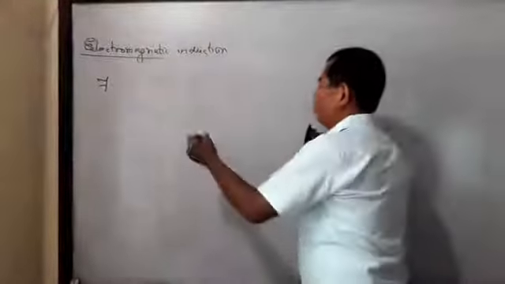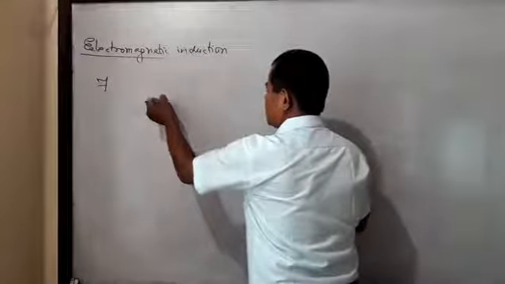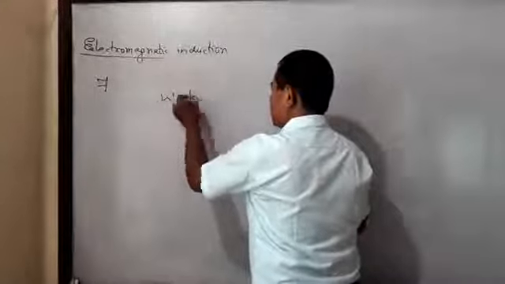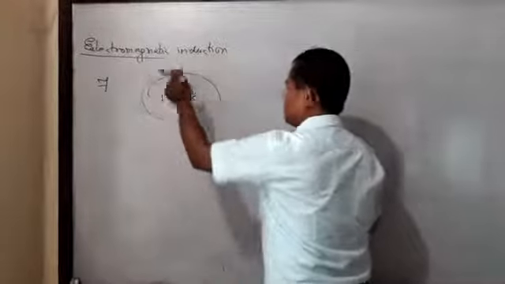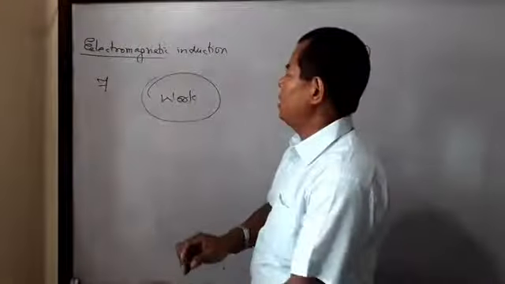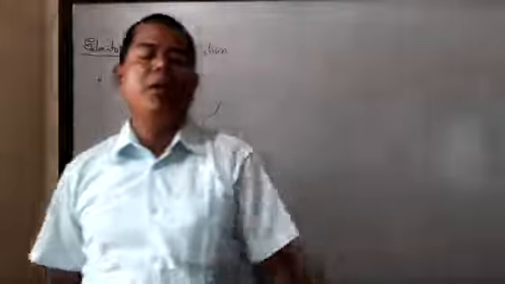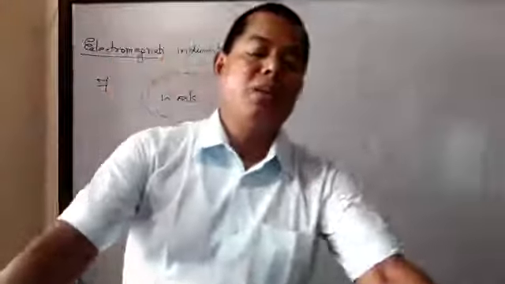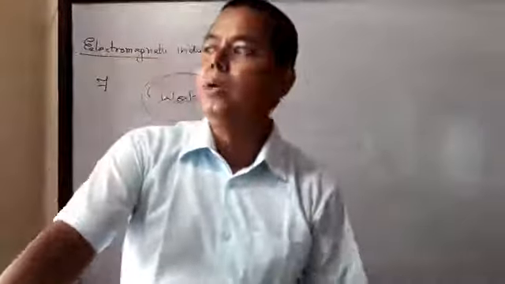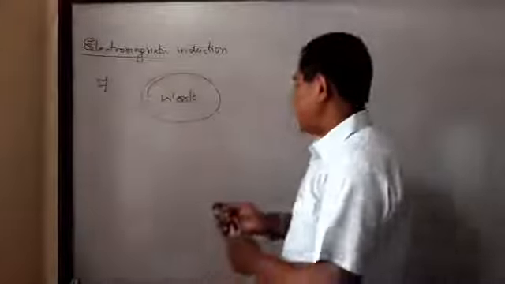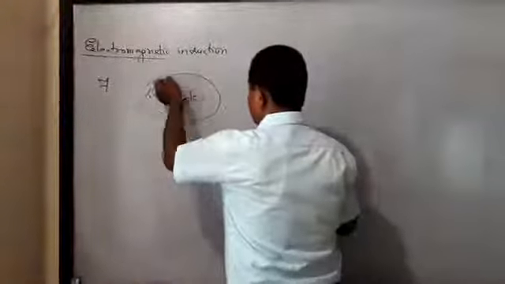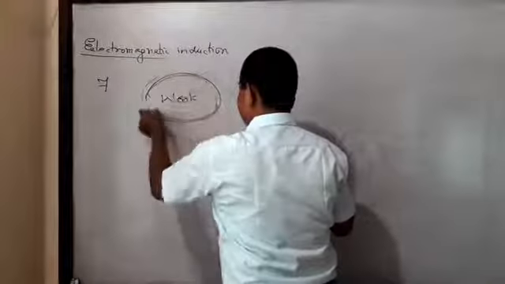We have to perform external work, that is mechanical work. According to conservation, energy can neither be created nor destroyed, but can change from one form to another. Means that mechanical work is converted into electrical energy.